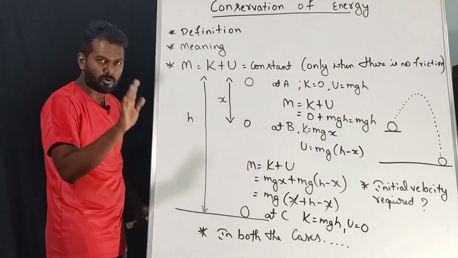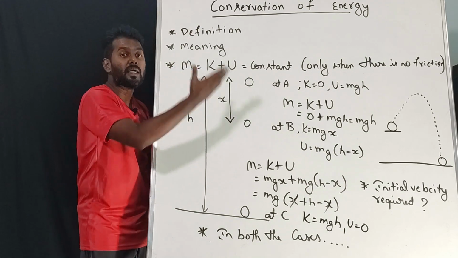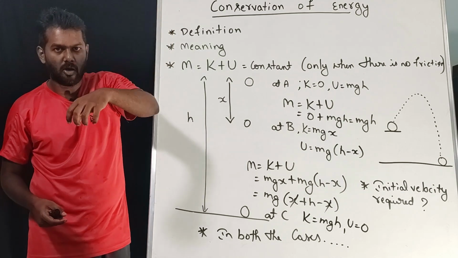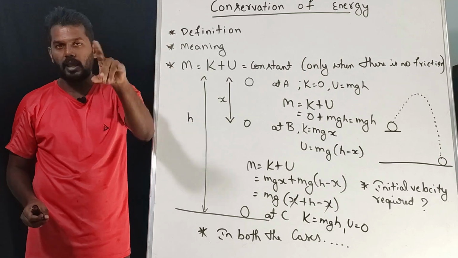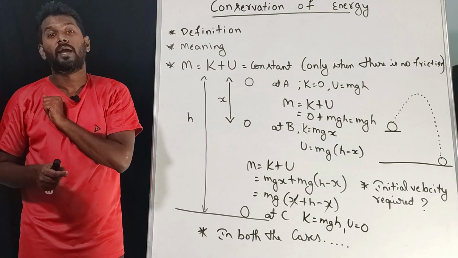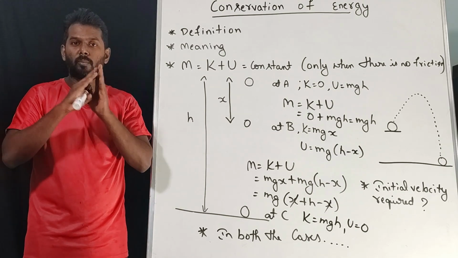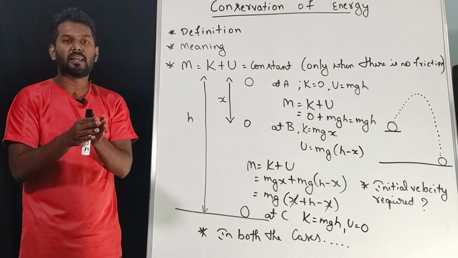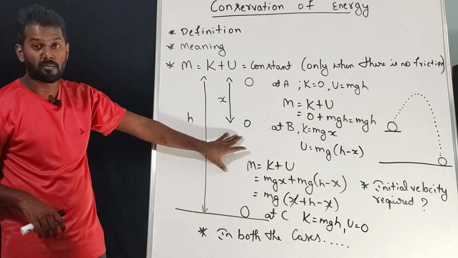See, here we need to understand a few things. Here we are assuming this is a frictionless surface. There is no friction, because whenever something is falling down, there will be friction between the ball and the air, correct? Because of that friction, some part of the kinetic energy will be converted into heat energy, but we are assuming this is a frictionless medium, so no part of the energy will be converted into heat energy. So we have complete mechanical energy as constant only when there is no friction. This is very important.